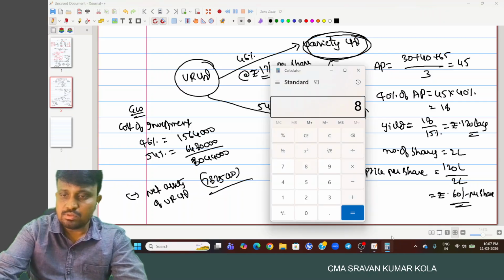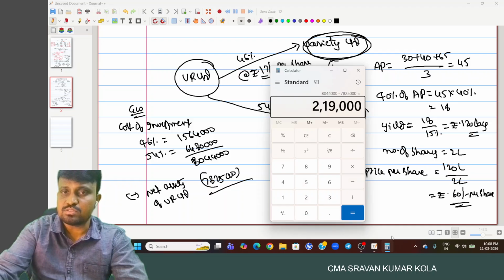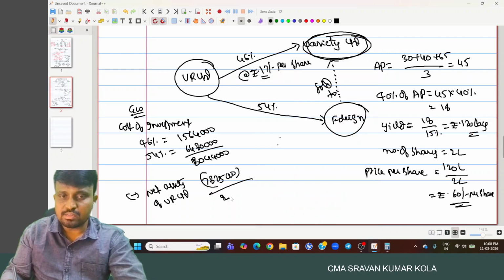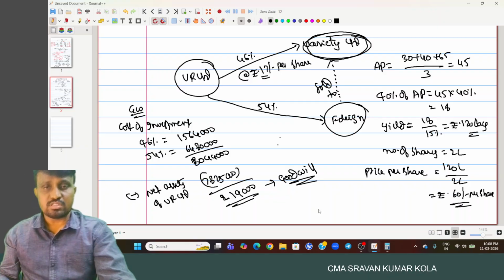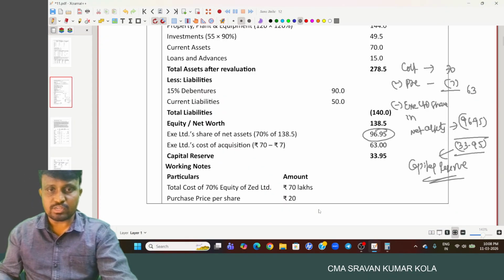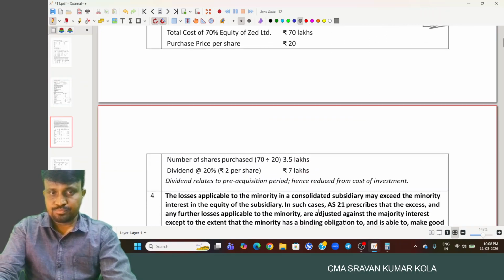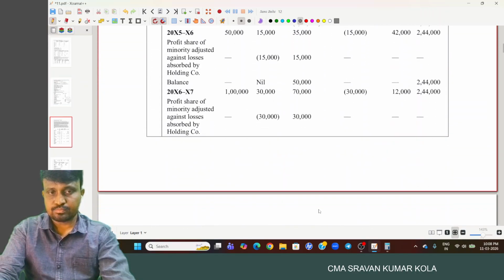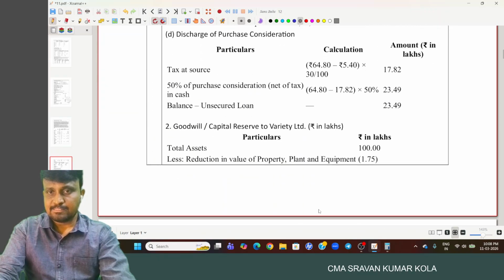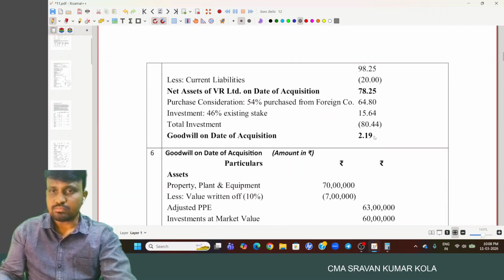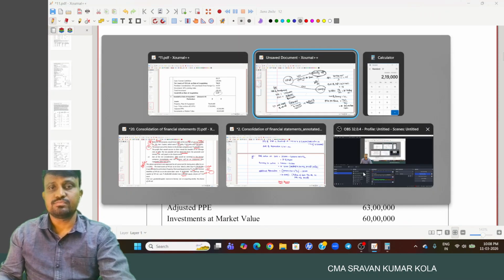So 80 lakh 44,000 minus 78 lakh 25,000. How much? 2 lakh 19,000. Positive figure. So this is what? Goodwill. 2 lakh 19,000 is the goodwill. Okay. What is the answer? 2 lakh 19,000.